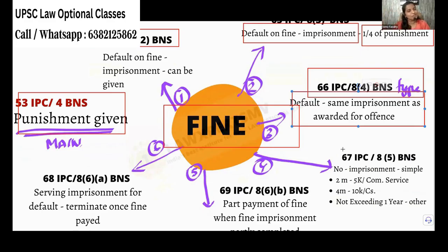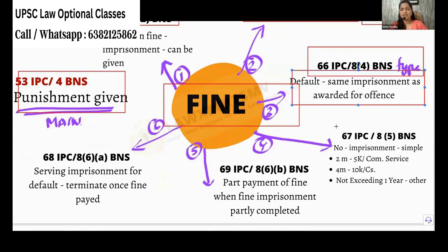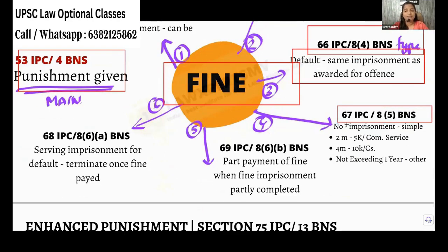Rigorous, then default of fine also rigorous imprisonment. That was given. And next, this is all they have given a limit. Okay. If no type of imprisonment is mentioned, then it is no imprisonment is there, then it is simple imprisonment.